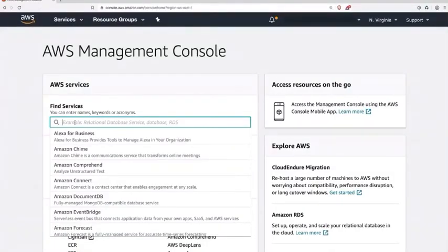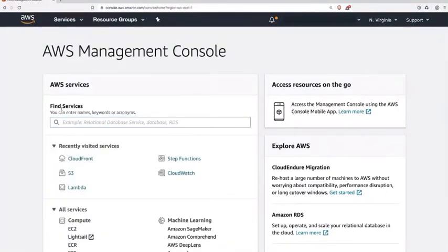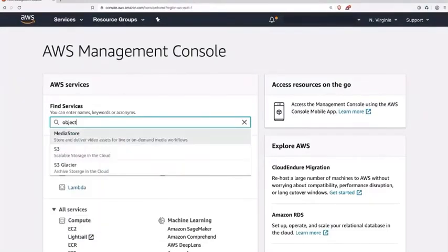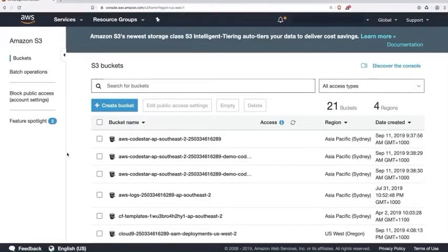We talked about some of the services and features of S3. Let's go and show some of them. So to get to S3, you can look at the Find Services here and the search. What we can do to get to S3, you can type S3, or you can type what you think it sounds like. We talked about its object storage. We can also use that to get there. So here you can see object, S3. That's going to jump us over to the S3 Management Console.